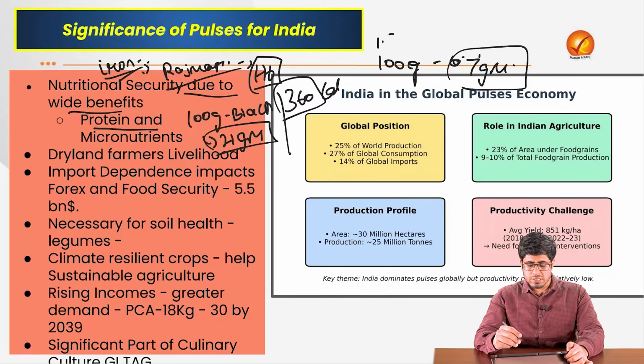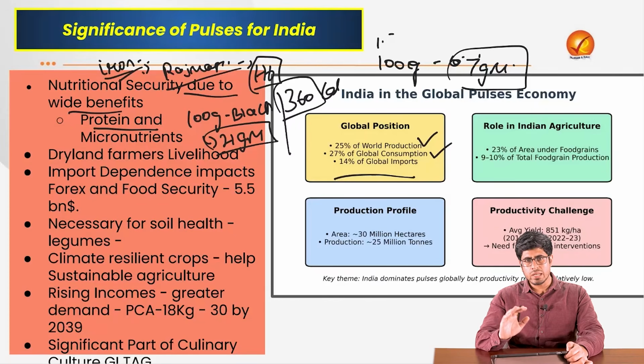If we talk about the numbers, India is producing around 25% of all the pulses that are produced in the world. It is also consuming 27% of the global pulses production. Then 14% of all the global imports of pulses across the world come to India. In terms of money, we are spending around $5.5 billion every year to import these pulses.